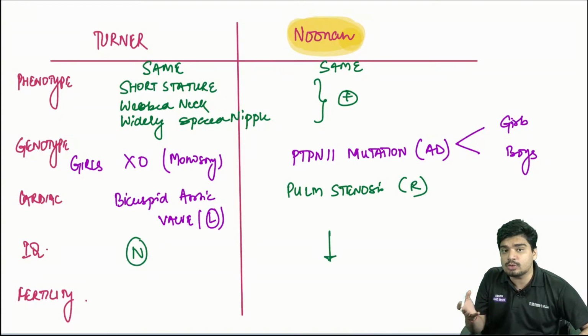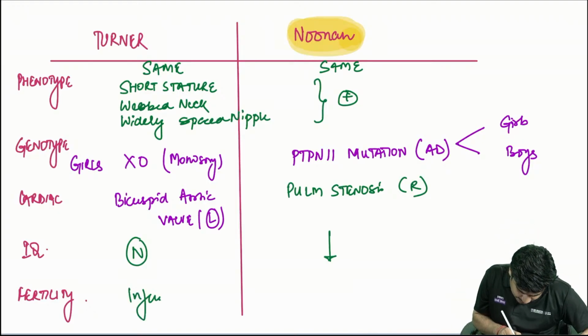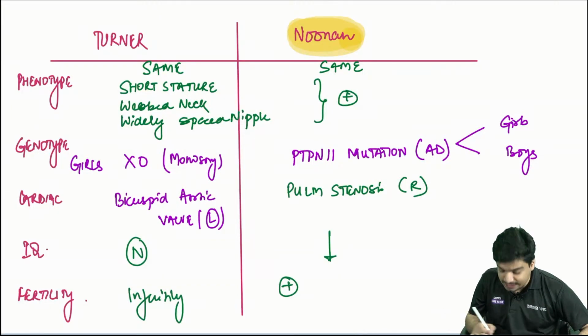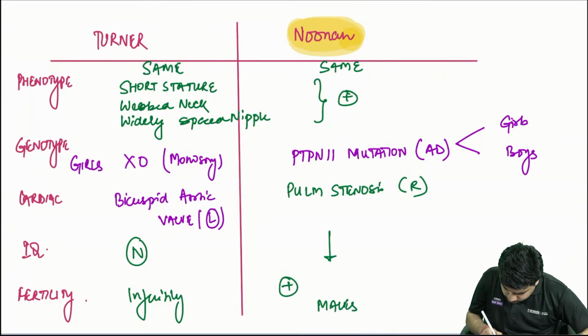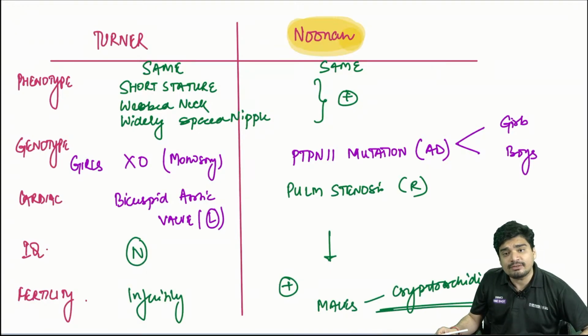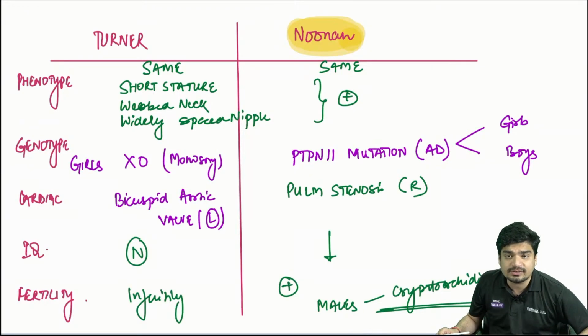In Turner, we know it is monosomy. There is infertility, amenorrhea. In Noonan, fertility is preserved, but it's usually subfertility. Males have what? They have cryptorchidism, that is undescended testes.